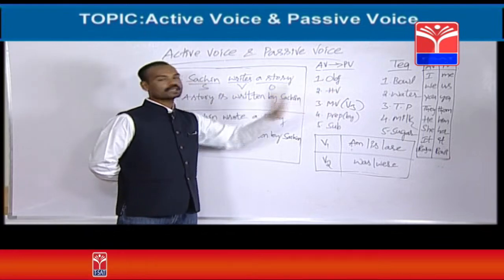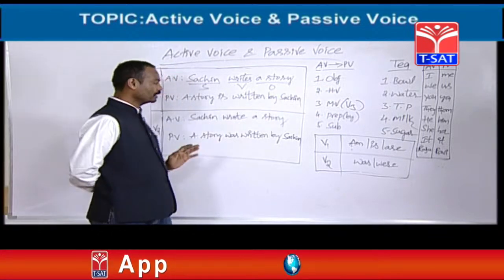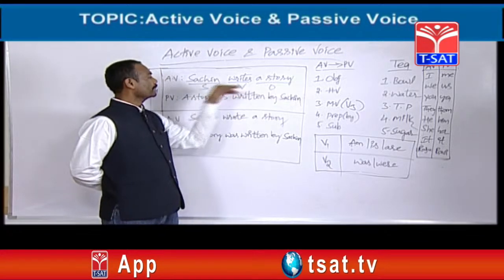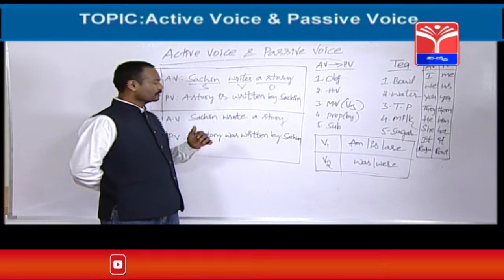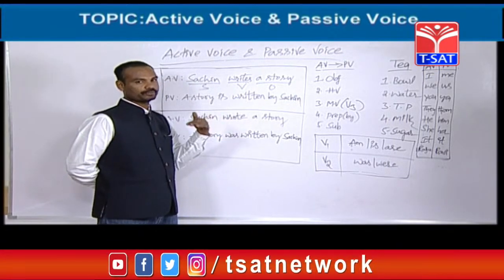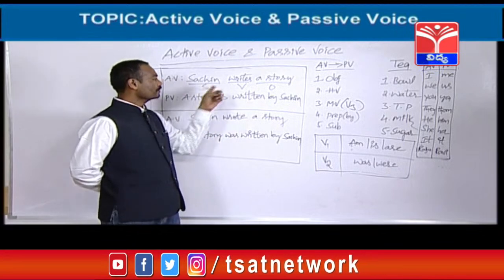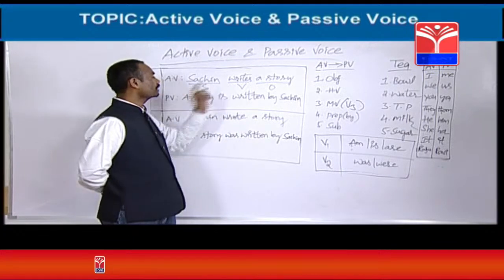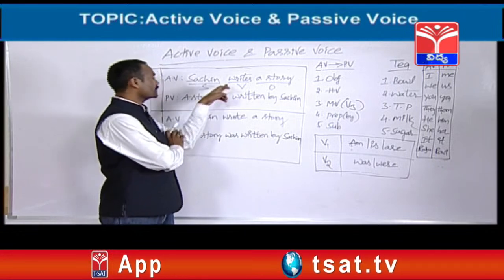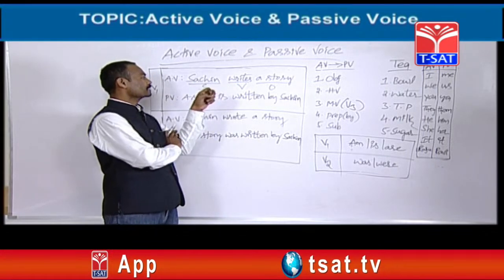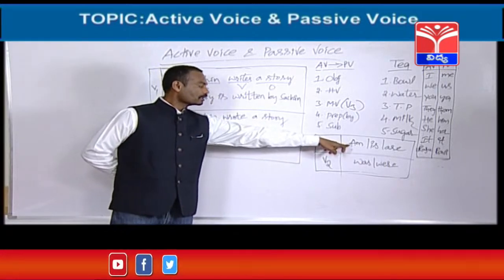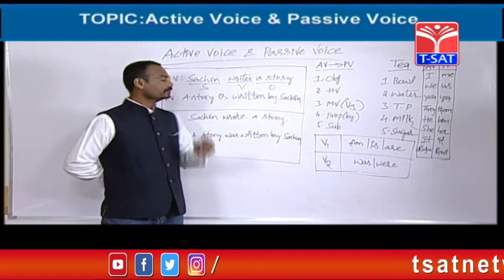What do we need next? Helping verb. HV means helping verb. So friends, I have already told you, sometimes helping verbs are also given in the activized. Let's see whether it is there or not. No, it is not there. There is no be form, which means the helping verb is not there. So whenever they don't give the helping verb, again you should go to the verb and observe whether it is V1 or V2. Right, it is V1. When the verb is in the first form, you should take from this list: am, is, are.